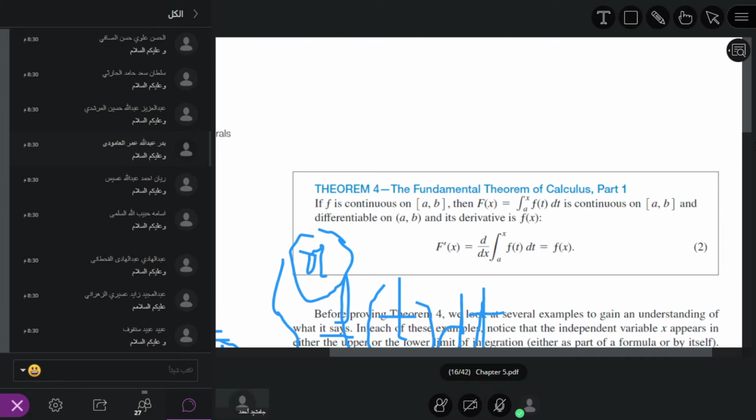It means wherever there is t, we just replace it with x. There is no need to solve the definite integral. Do you understand? There is no need to find the antiderivatives. So wherever there is t, we just put x, and this is our answer. I again repeat, if we have d over dx and the upper limit is x.